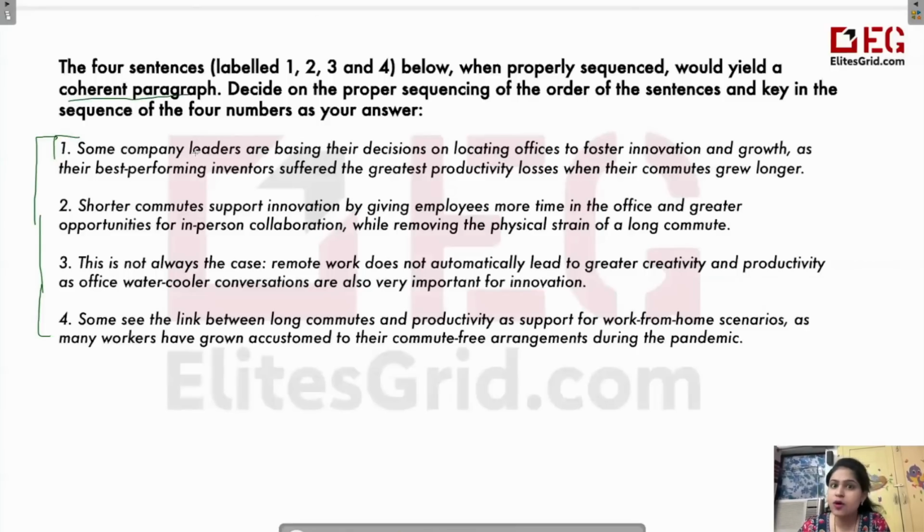What is the meaning of coherent paragraph? That means where all these sentences are arranged in such a manner that the meaning is in a flow. जहां पर first खत्म हो रहा है कोई point, तो second is related to that, the third is related to the second one, and the fourth is related to the third one. So they all have to be in a flow. That is what we call a coherent paragraph. So let's arrange these 4 points in such a manner.